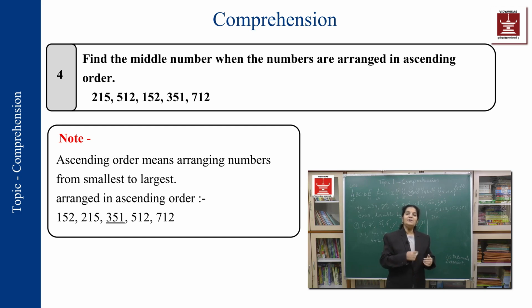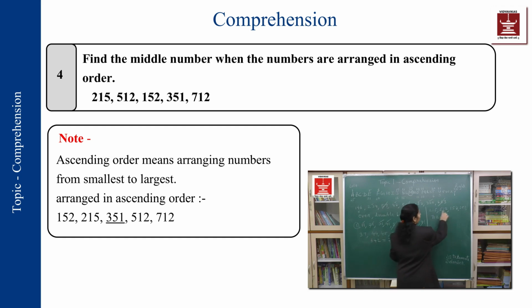Then it is immediate, quick action. I don't have time to check all of them and then write them. Okay. So, how many do I have? See the total numbers in the series: 1, 2, 3, 4 and 5. That means whether I write in ascending or descending, the third number will be the middle number. Okay. So do I need to write all the 5 numbers? No. I want a middle number. The middle place number has been asked of me.